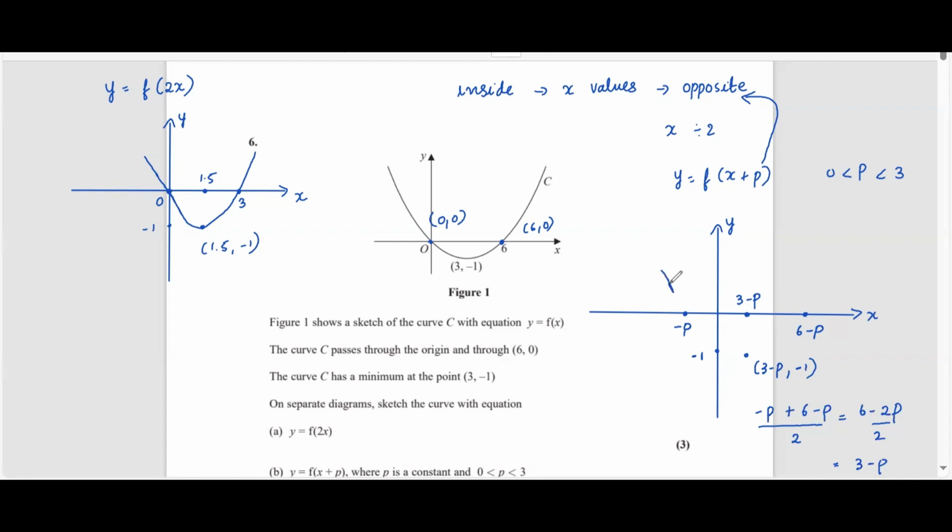So your curve will be passing through minus p, and then your minimum point will be at 3 minus p comma minus 1, and it passes through 6 minus p. This is your graph for f of x plus p, and this one was f of 2x. So that is how we solve this. I hope you have understood this. Thank you for watching.